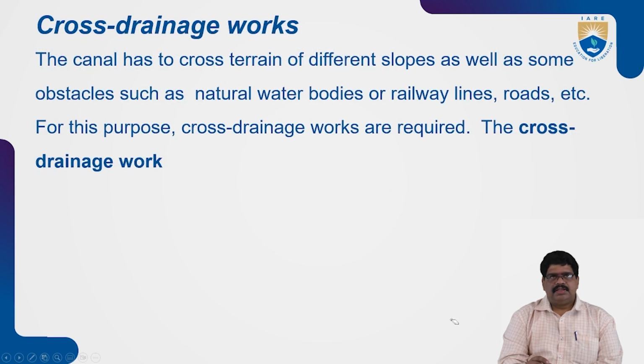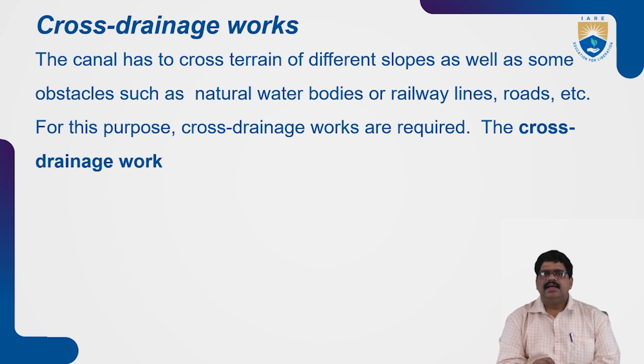In cross drainage works, different slopes and different levels can be constructed, just like natural bodies, railway lines and roads. Cross drainage works are required because whenever you have to cross one of these small canals, it is compulsory. We require a bridge and a road, and they can also be used for hydraulic purposes. So cross drainage works can be used for multiple purposes.